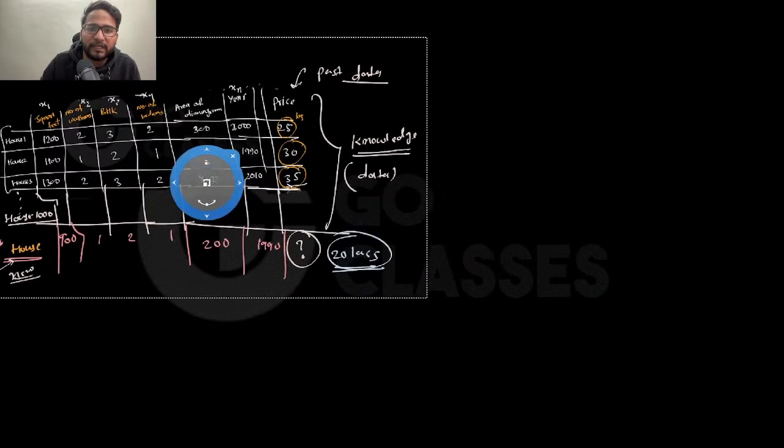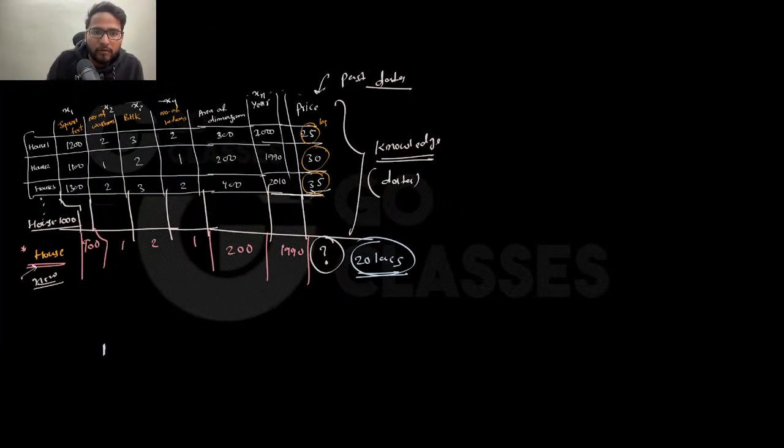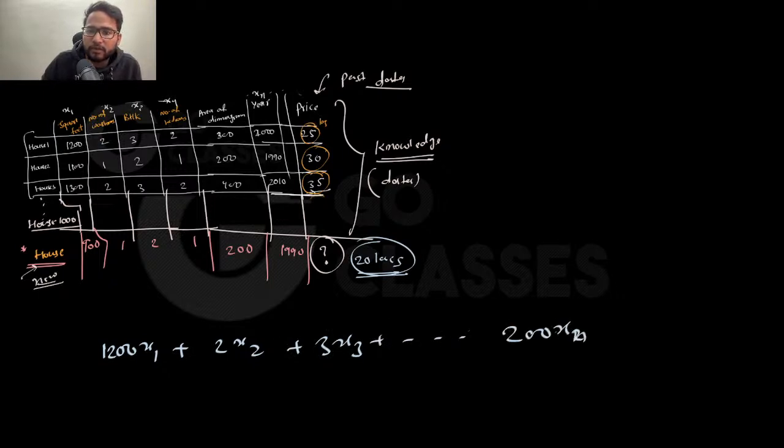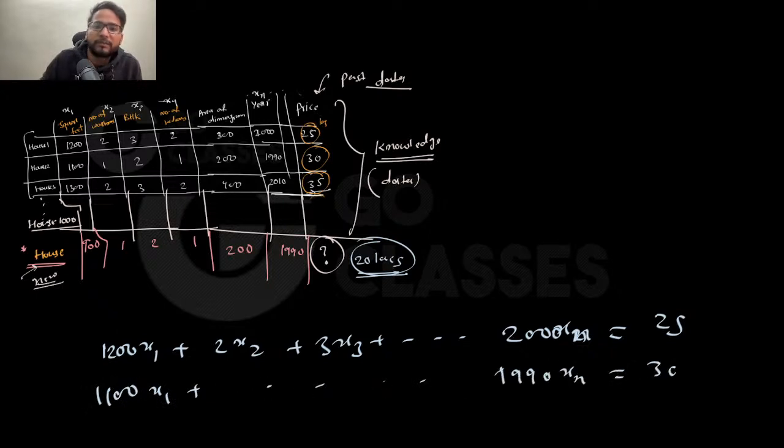You will say that this is the data that you are having. Now my equation is 1200 x1 plus 2 x2 plus 3 x3 and so on, plus 2000 xn, something like this, right? Then you will say this equals 25. Similarly, there will be the next equation, which is 1100 x1 plus and so on, plus 1990 xn equal to 30. Similarly, there are n equations, and from here you will be solving the system of linear equations, right?